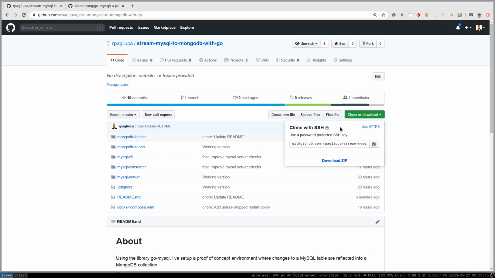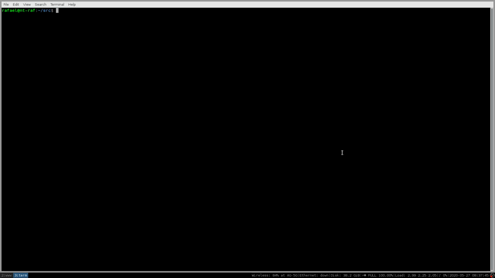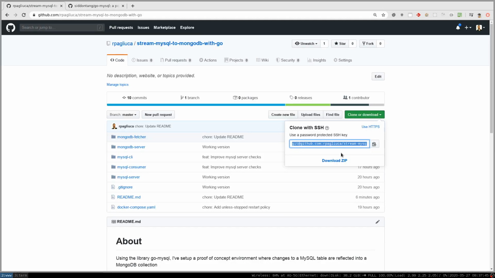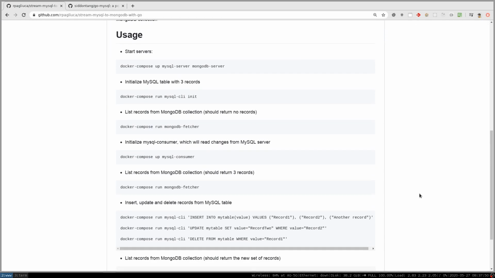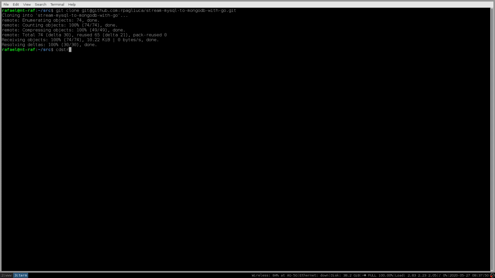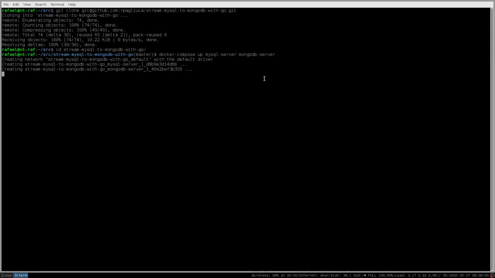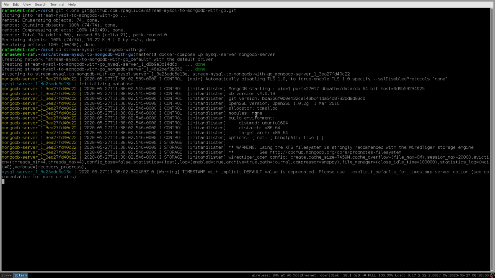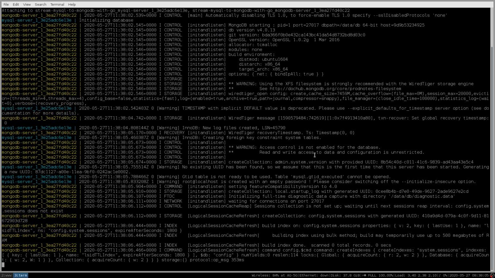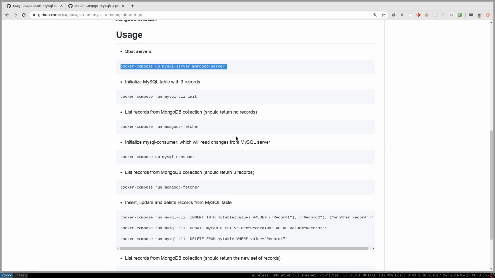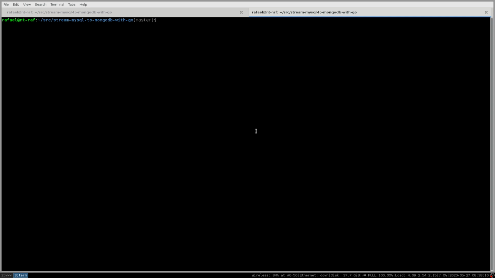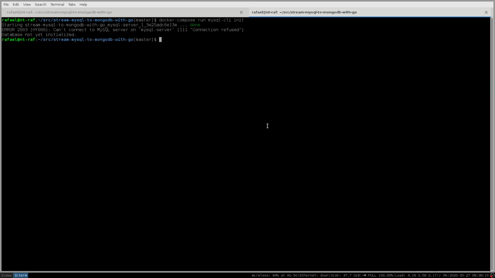First thing first, let's clone the repository. Okay, let's cd into the new directory. Let's start the two regular servers, the MySQL server and the MongoDB server. They are brand new servers, no tables, no collections. Okay, so the first thing we need to do is to create an empty MySQL table with fixtures, 3 records, so we can play with them.